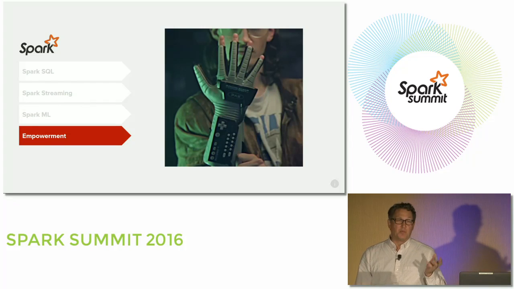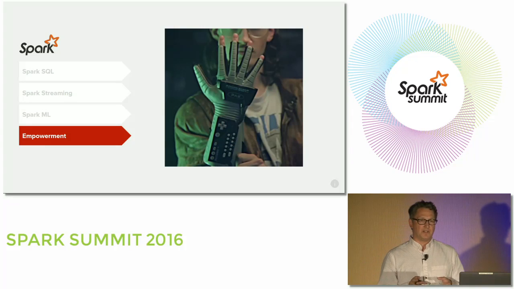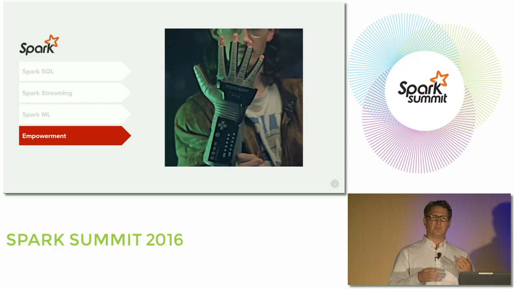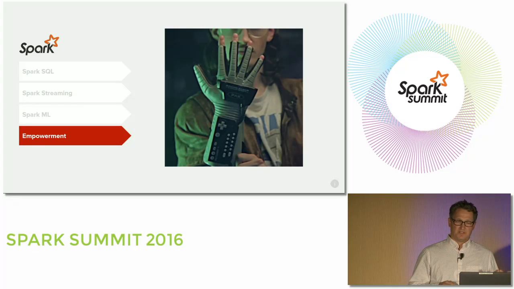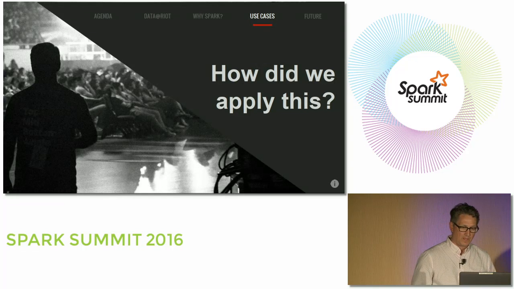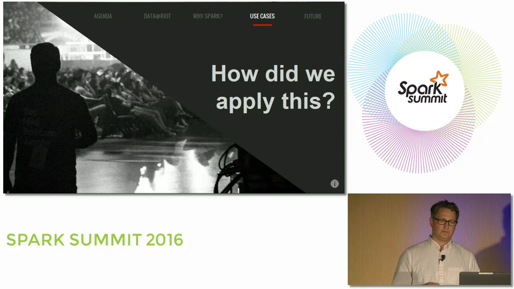Finally, and this is really more of a Databricks point, but we wanted to free our data scientists and our analysts from the burden of cluster management, spinning up clusters, making sure they're healthy. So having a managed Spark solution, such as the one Databricks provides, is really awesome. We can spin up a cluster, do some work, spin it down when we're done, and move on. It's really awesome. So those are the whys that we use when we talk about going to Spark.